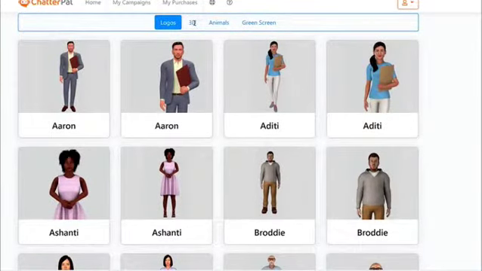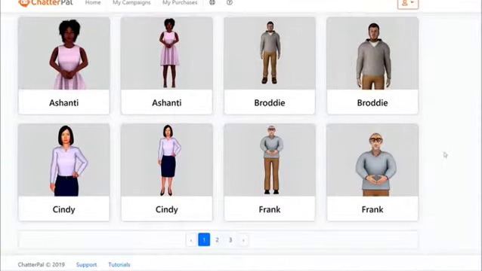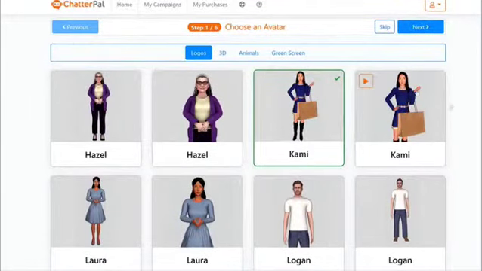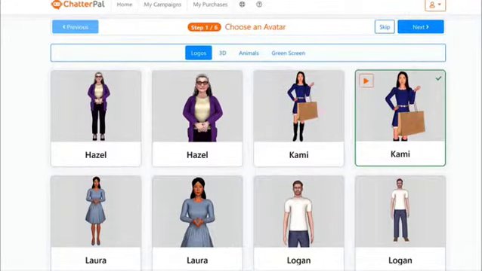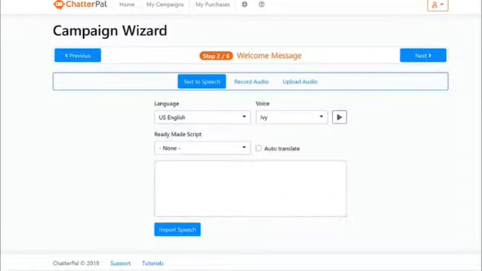By the way, here's where you have those 3D avatars on top, and then animal avatars as well, and the option for green screen here where you can upload your own green screen video or spokesperson video and so on, and create a ChatterPal from that as well. So I'm going to choose one of the avatars available here, and I'm going to choose Cami because she was also on that e-commerce website example I showed you. So we will choose either the full or the close-up. I'm going to choose the close-up here, and then we click next after we've chosen.